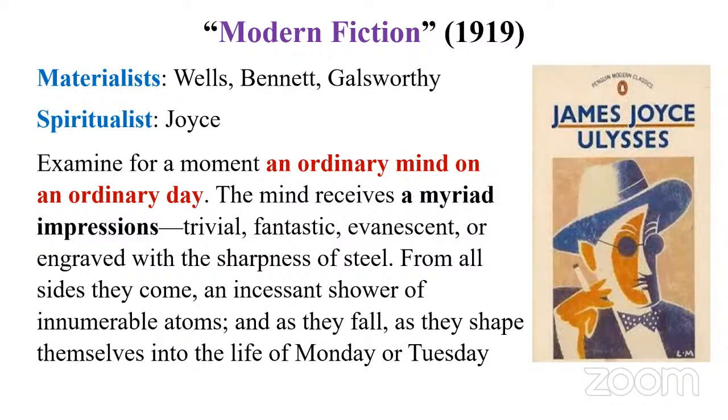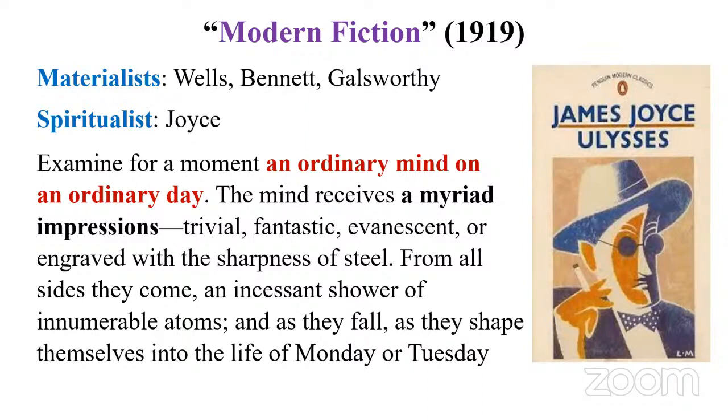Why is this essay important? Here she talks about the essence of modernist fiction. What these modernist writers do is examine for a moment an ordinary mind on an ordinary day. That's all. For example, James Joyce's Ulysses is about two people wandering the streets of Dublin, Ireland, and what goes through their minds.